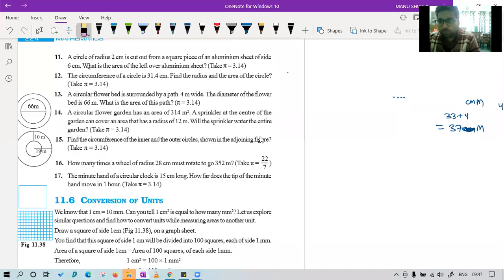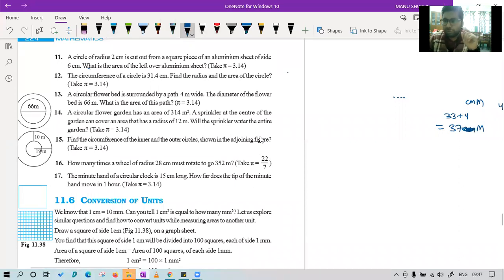Tushita is saying, sir, please explain question number 16. So, sir, first we divide the diameter by 2 and then we get the inner circle. Yes, beta. That's the theory behind this question. Now, as Tushita is saying, question number 16, I think that question is a little bit tough. So let me try question number 16 first for you, because 14 is also a question of a circular flower garden that you can try, and 15 is also similar. So let's start with question number 16.